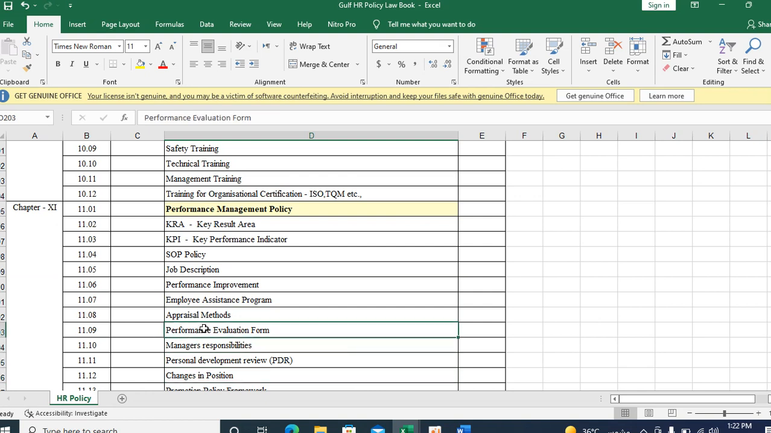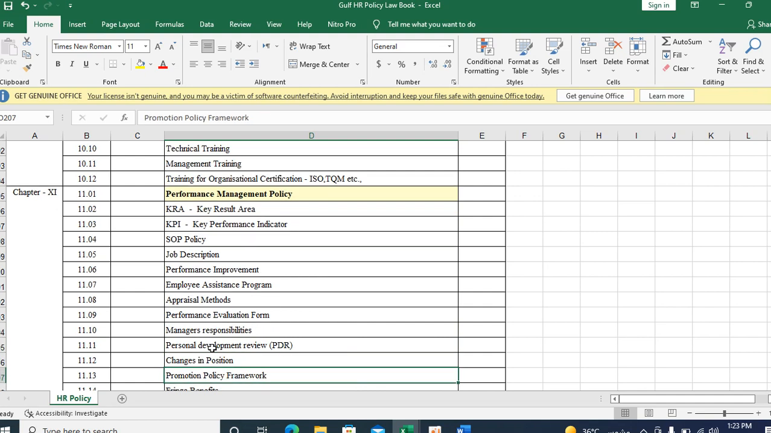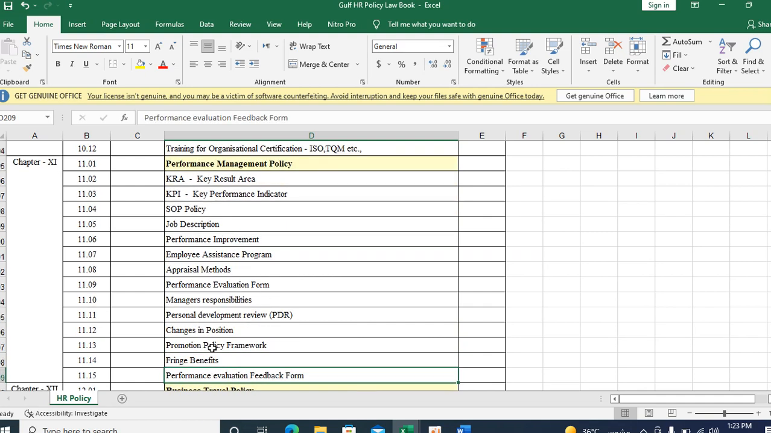All the forms, each and every subsection you should have forms, that is leave, performance, salary certificate request, service certificate request, everything you should have forms. Those forms have to be linked with this, you have to give a link in our HR law book. It will be very easy for you to find those forms. Okay, performance evaluation form, that is, what are the management responsibilities and performance appraisal.